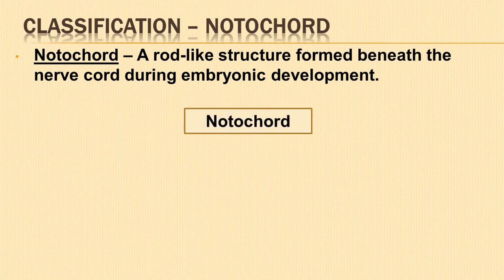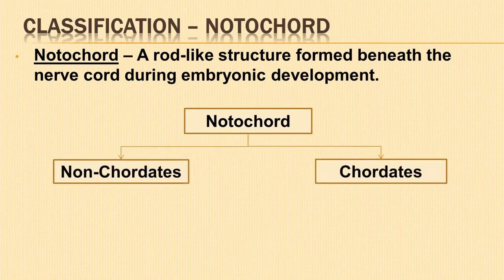Based on the presence or absence of notochord, animals are classified into chordates and non-chordates. Animals belonging to the phylum Porifera to phylum Echinodermata lack notochord and hence are known as non-chordates. Chordates are animals that possess notochord at least in some stages of life. Example, vertebrates like shark, humans, etc.